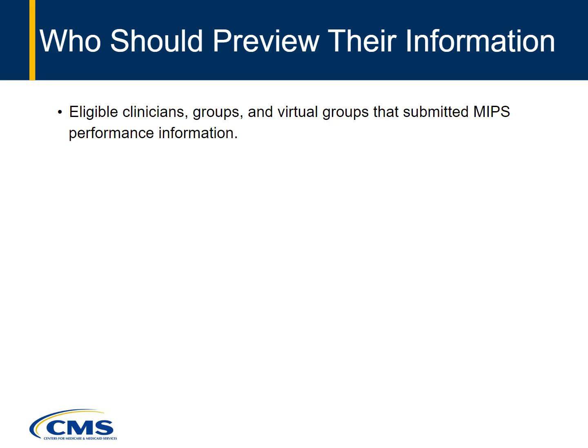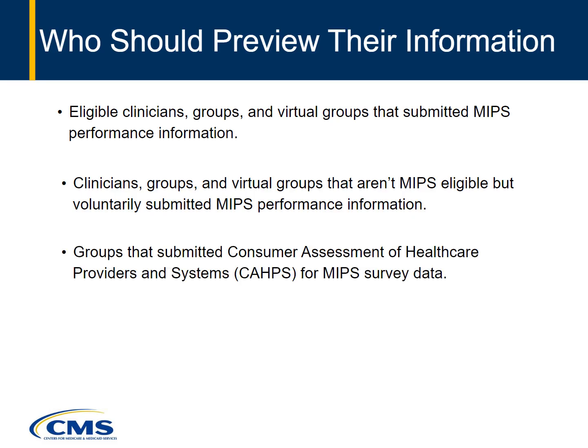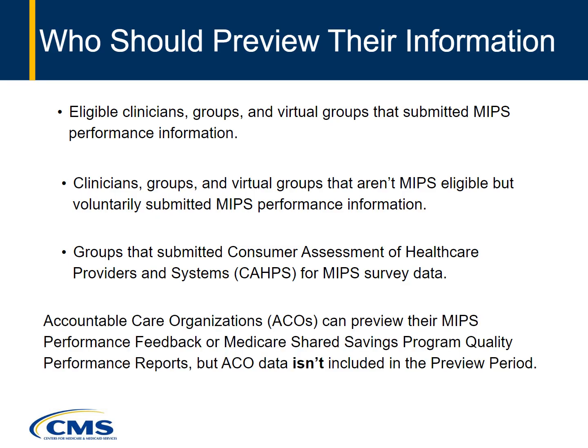The following are who should preview their performance data on the QPP website: eligible clinicians, groups, and virtual groups that submitted MIPS performance information. Clinicians, groups, and virtual groups that aren't MIPS eligible but voluntarily submitted MIPS performance information. Groups that submitted Consumer Assessment of Healthcare Providers and Systems, or CAHPS, for MIPS survey data. Accountable Care Organizations, or ACOs, can preview their MIPS performance feedback or Medicare Shared Savings Program quality performance reports, but ACO data isn't included in the preview period.